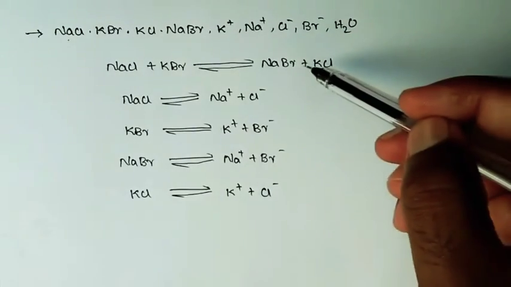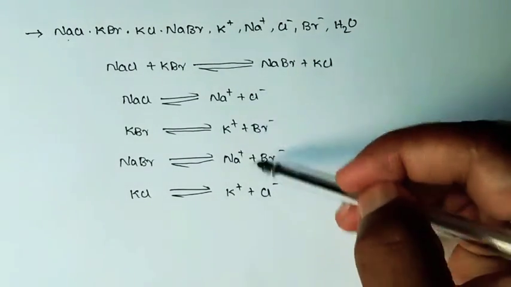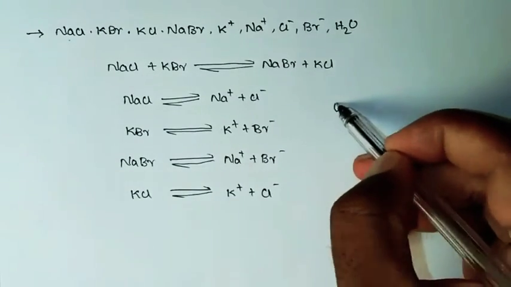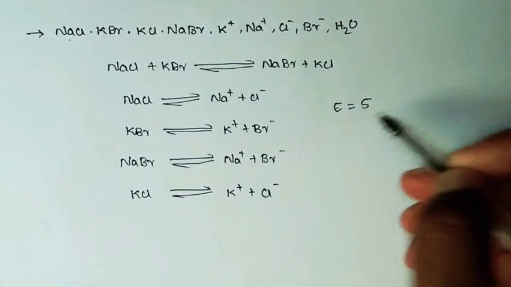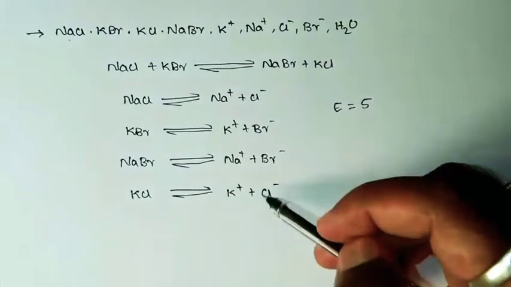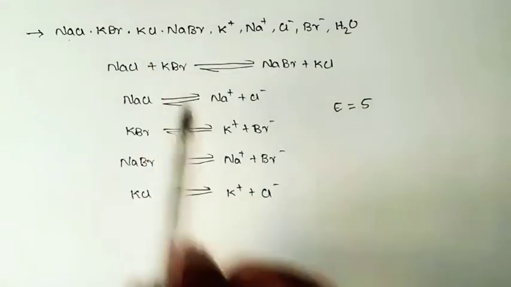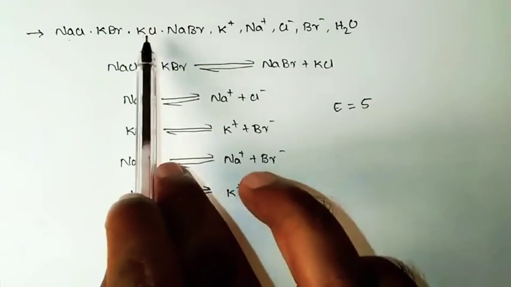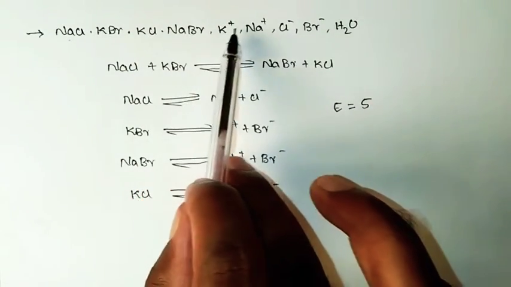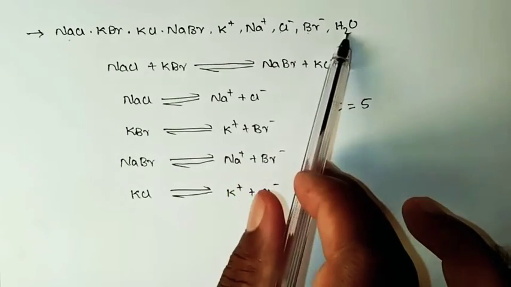So totally we are having 1, 2, 3, 4, 5. So the value of E is equal to 5. There are 5 independent equations taking place. And if you count the number of constituents: NaCl, KBr, KCl, NaBr, K plus, Na plus, Cl minus, Br minus and H2O.